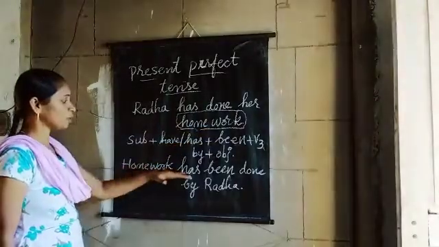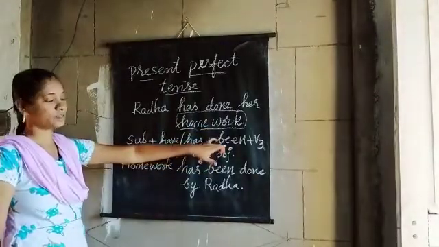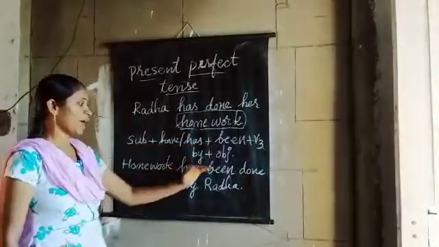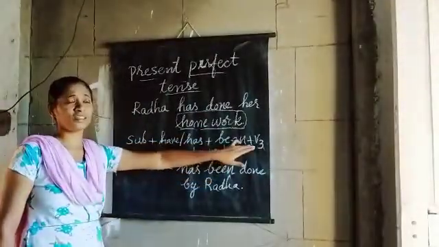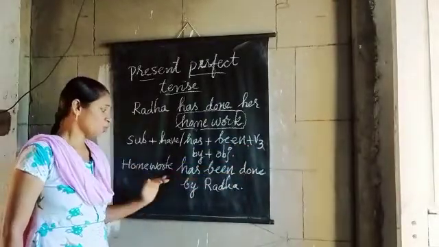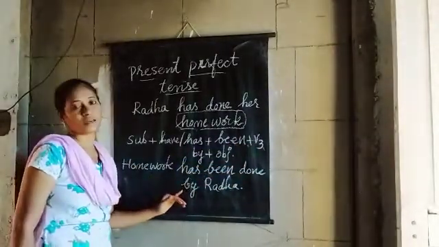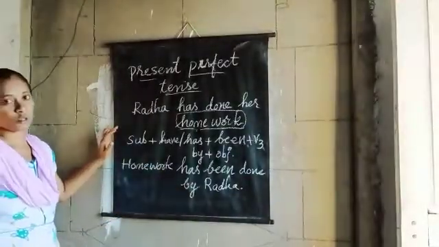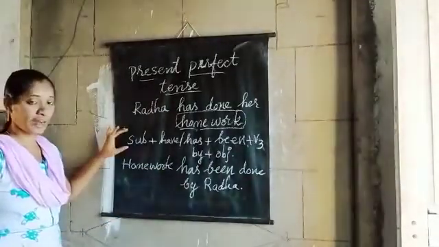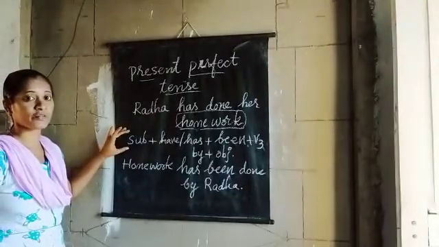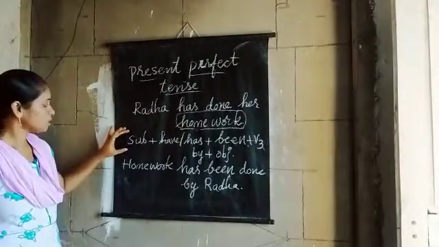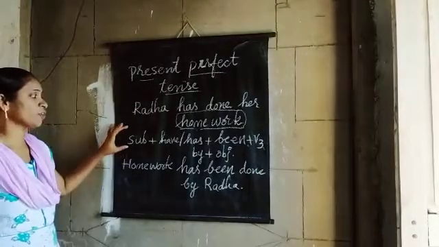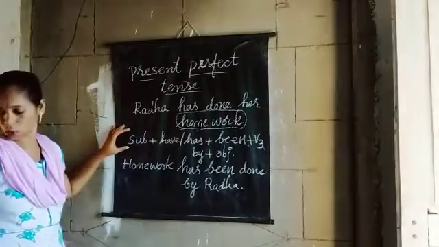After have or has, we have to add been. Homework has been V3, verb 3 is done. Homework has been done by Radha. Okay, children, all of you note down this structure in your notebook. When you write this structure, it will be very easy for you to change the active voice into passive voice.